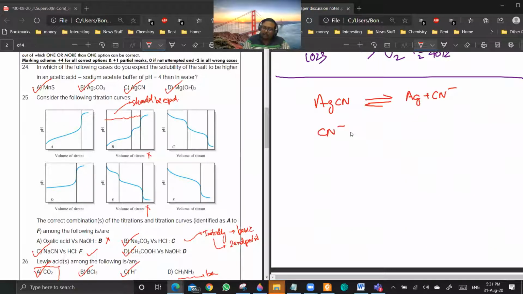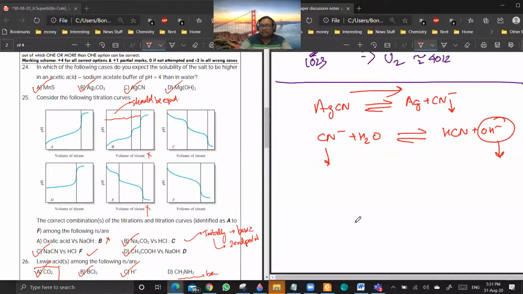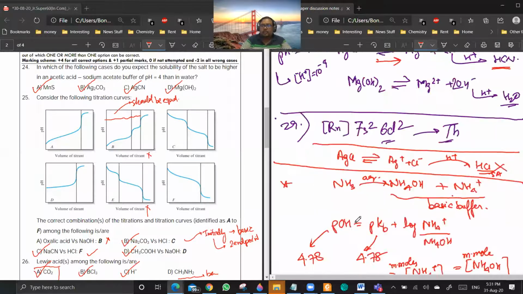And CN minus is undergoing hydrolysis to give HCN plus OH minus. Now, if you are making the medium acidic, you are decreasing the concentration of OH minus here. So the concentration here will also decrease, and this will move in the forward direction. Are you getting my point? Okay, so you can understand it in any way you want to.